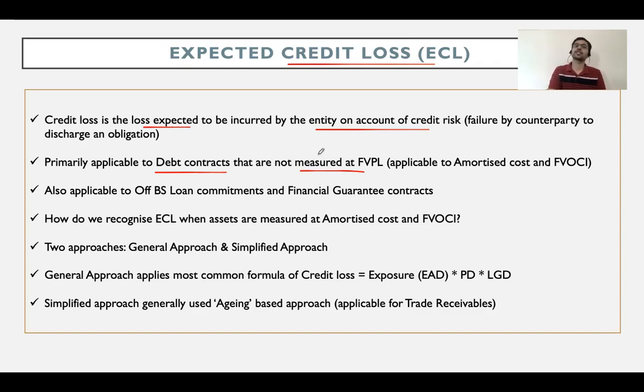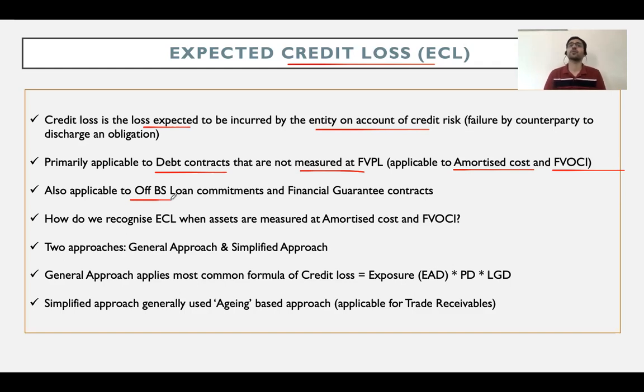Now, when I'm saying that it is not supposed to be measured at fair value through P&L, I'm obviously implying that it is applicable to amortized cost and FVOCI exposures. So just repeating, it is primarily applicable to debt contracts which are not measured at FVPL, which means it is applicable to those exposures which are measured at amortized cost and FVOCI. It is not only applicable to on-balance sheet exposures, which means exposures that we see on the balance sheet, but it is also applicable to off-balance sheet exposures.